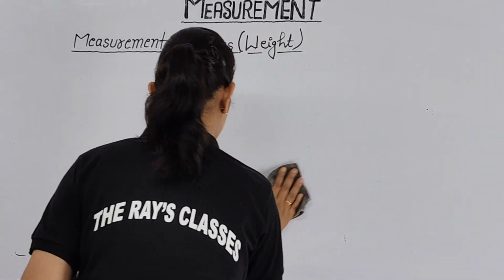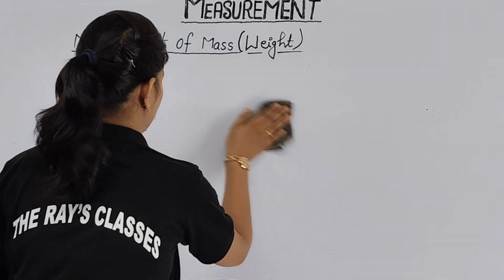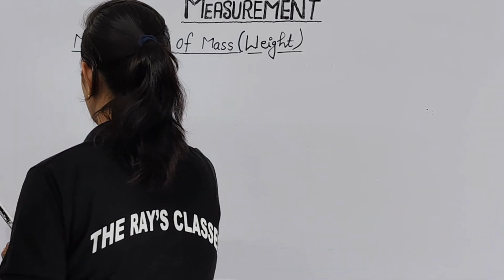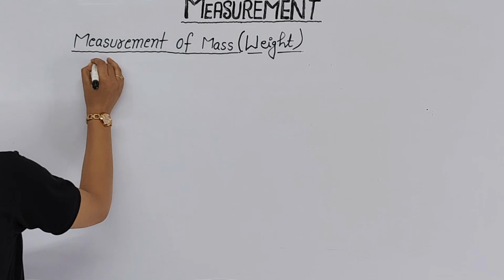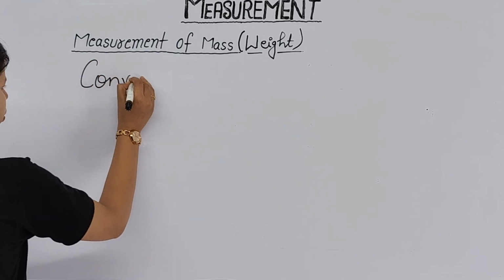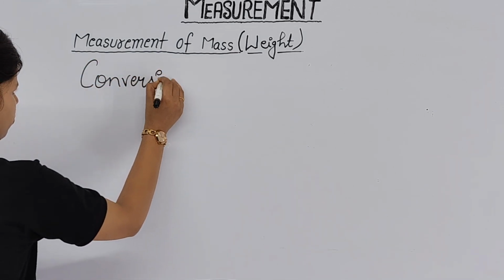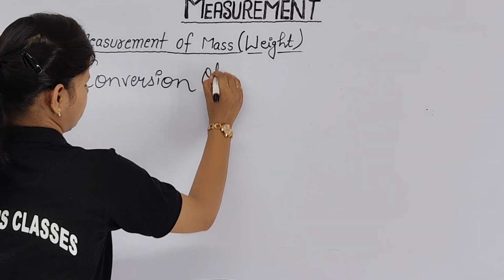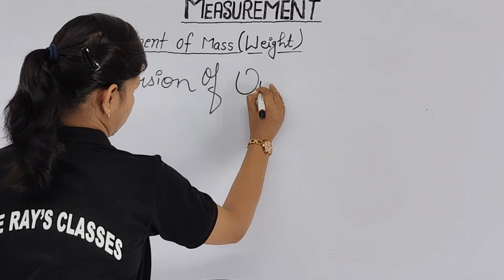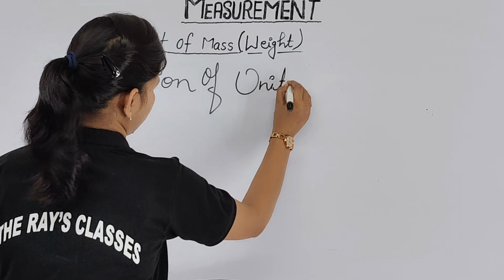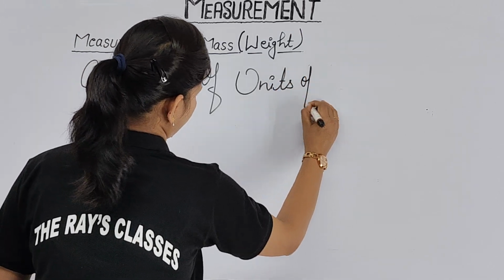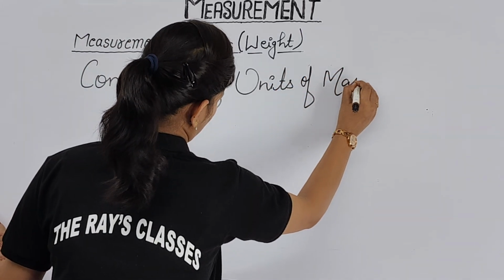Please mark this topic in your copy: conversion of units. Which unit are we converting? Conversion of units of mass.